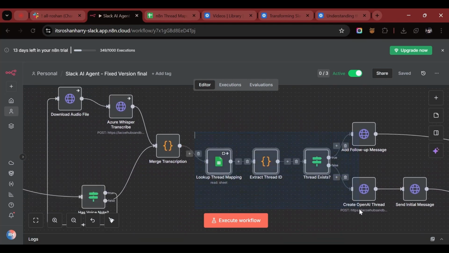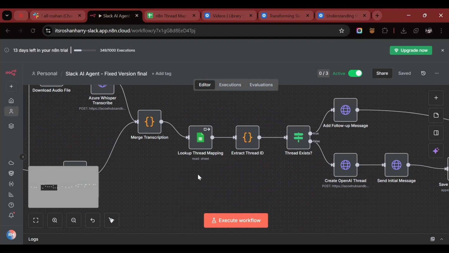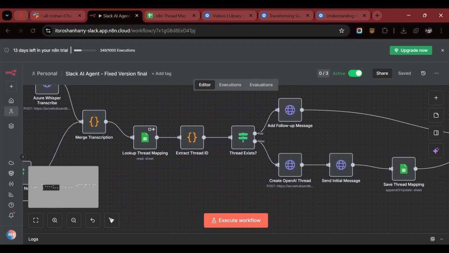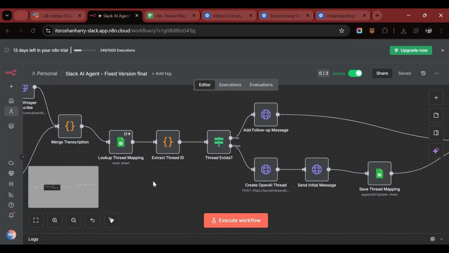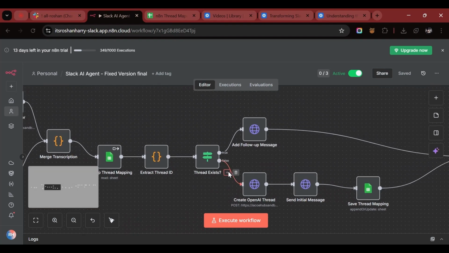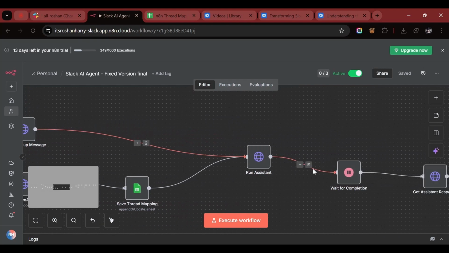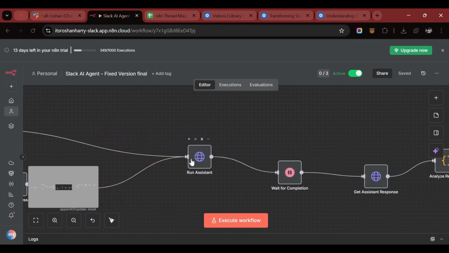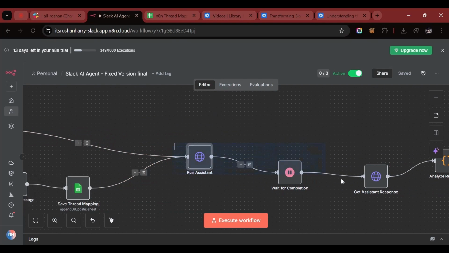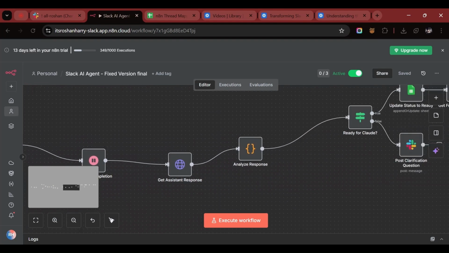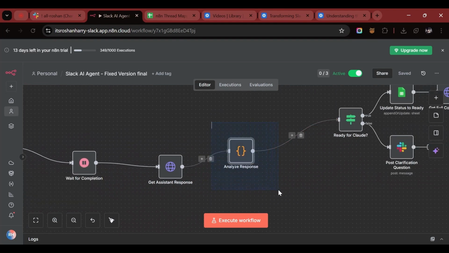And here is where the intelligent stuff happens. Here it checks Google Sheets to see if this is a new conversation or an old conversation. If this is a new conversation, it proceeds with this false branch, creating an OpenAI assistant thread. Or if it's a reply to an existing Slack thread, then it proceeds with the add follow-up message branch, which leads to this run assistant. Here we are calling the OpenAI assistant API, from where we will get a response from the OpenAI assistant.